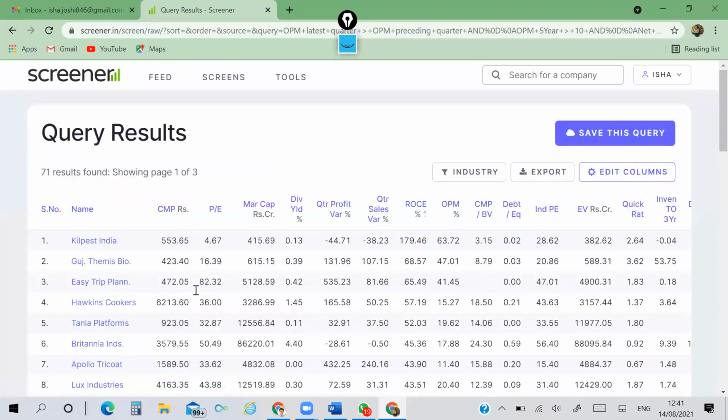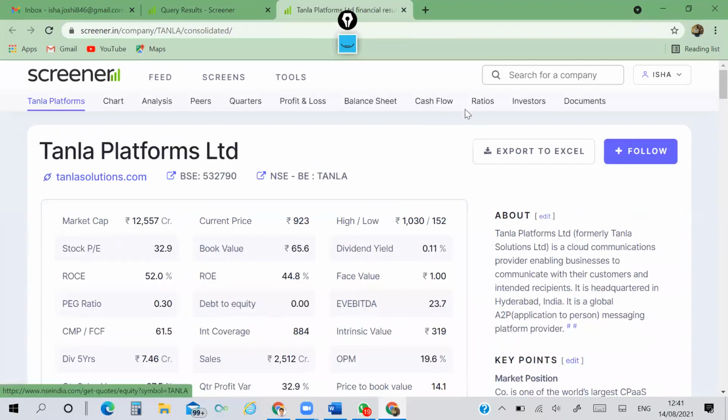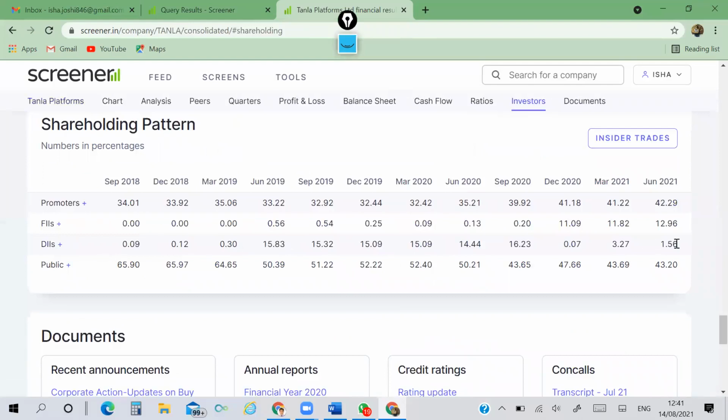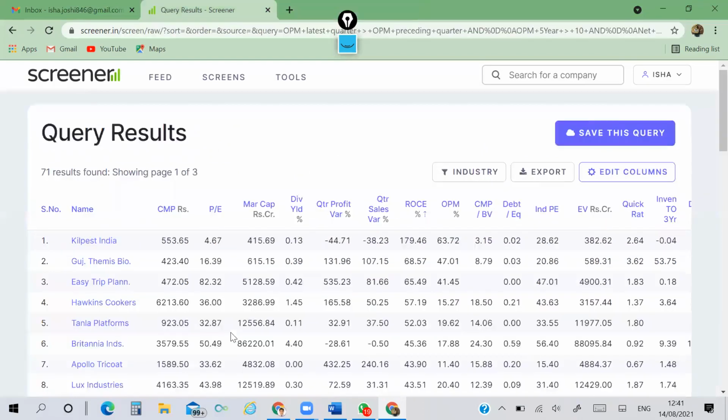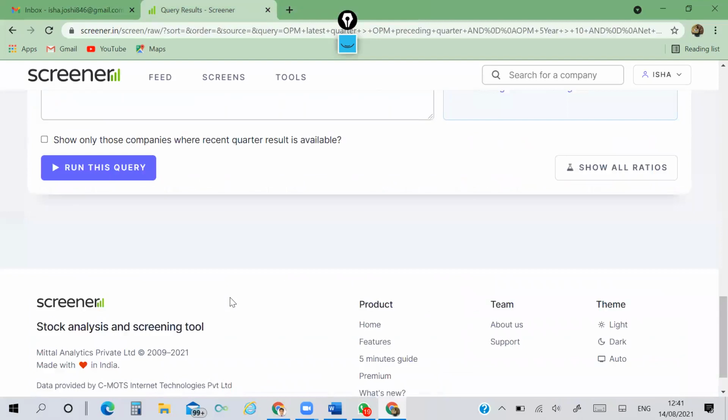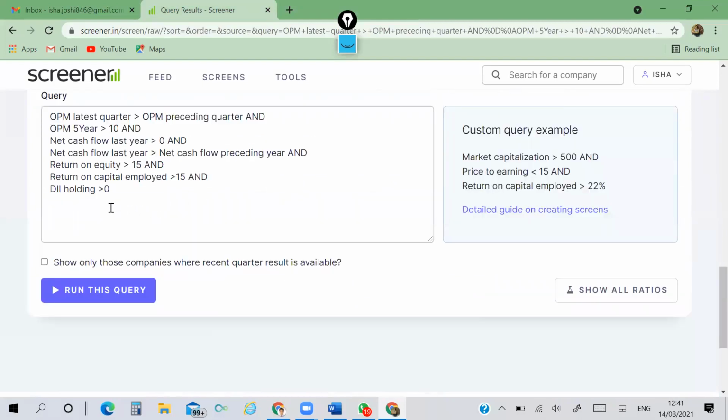oh, again running out of time, 10 minutes. Okay. Now I check this example, Tanla Solutions. If I go to investors, here DII is there. Now again I am going to the query. See, all these I am giving as an example of how to create your scanner. Jot down your points. Based on that, create your own query.